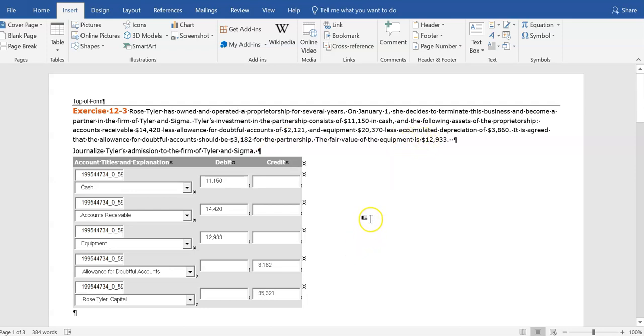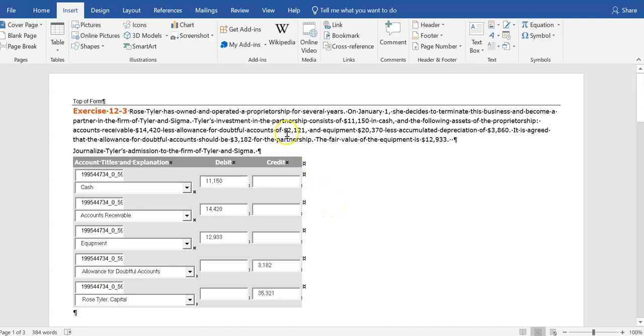Okay. All right, so what we need to do is record the investment of Tyler into her new partnership. The first thing that she is giving to or investing into the new partnership is the cash, so we will debit the partnership's cash. We also are investing $14,420 in accounts receivable.